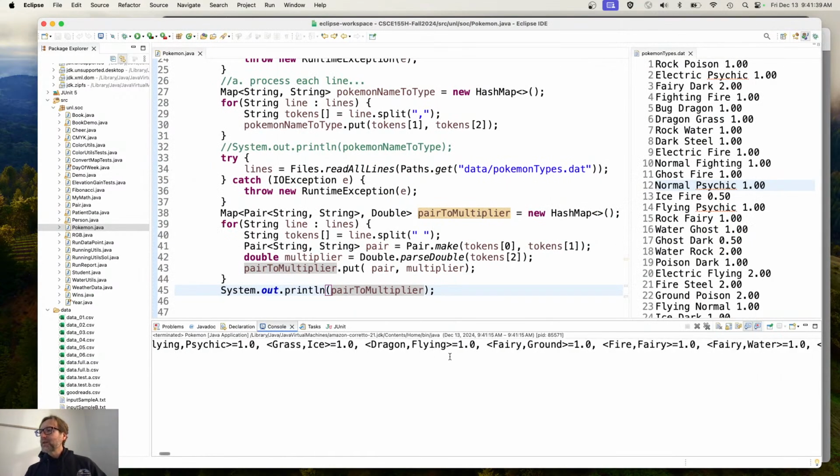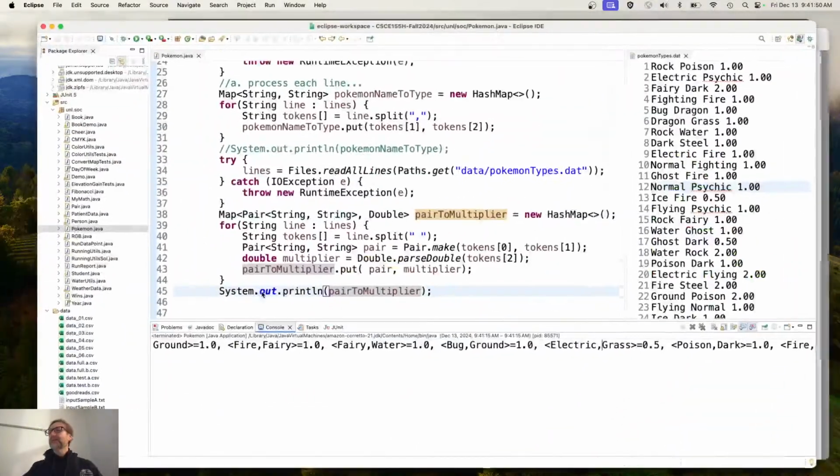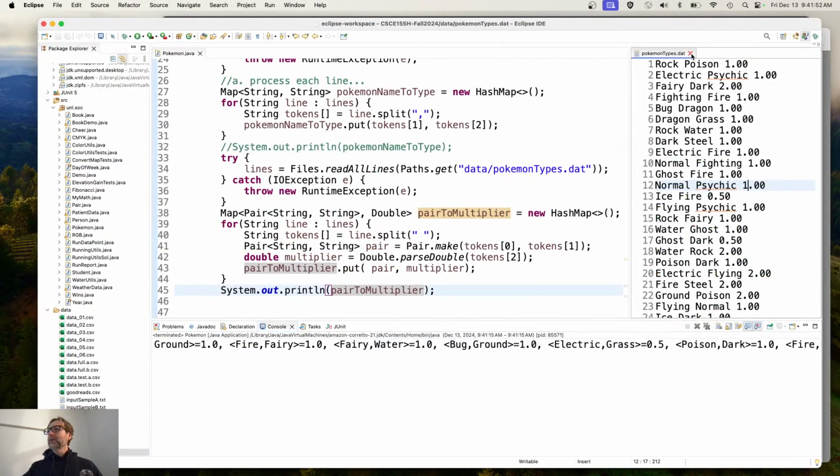Let's look at something that's not 1. Electric to grass should be 0.5. Where's electric? Okay, there we go. To grass, 1/2. Right. So I'm convinced that that one works too. Let's go ahead and get rid of that.